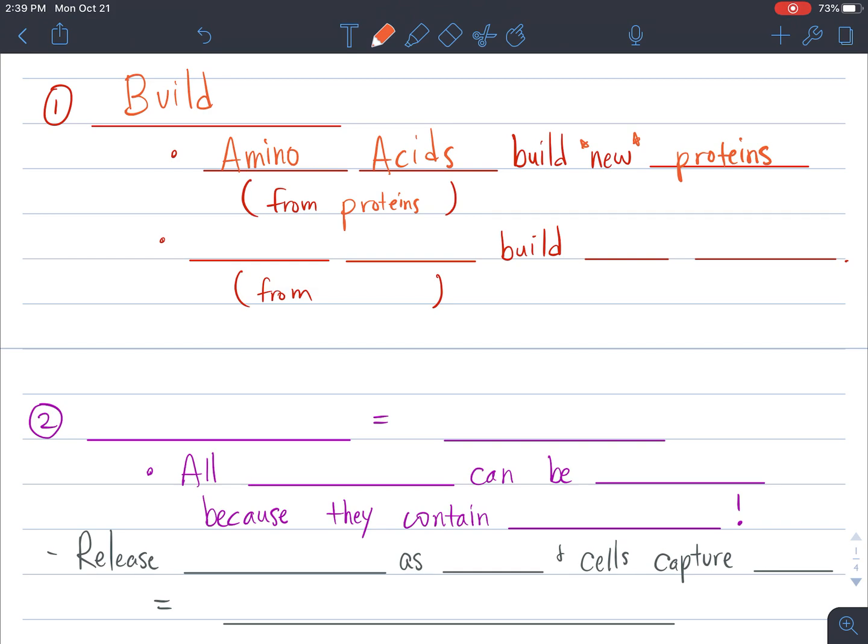Also, when we eat, we don't only eat proteins, but we also eat fatty acids. Fatty acids are the monomers, the smaller building blocks from fats. When you eat fats like olive oil or butter or avocados, these fats then build our cell membranes. Our cell membranes are made out of fats, and so when we put fats in our body, we recycle those to create our cell membranes.